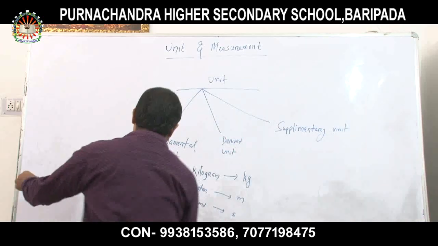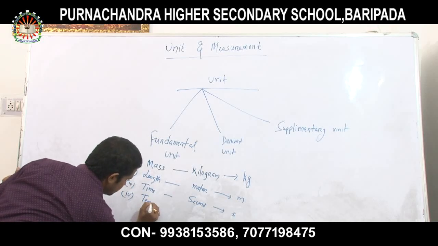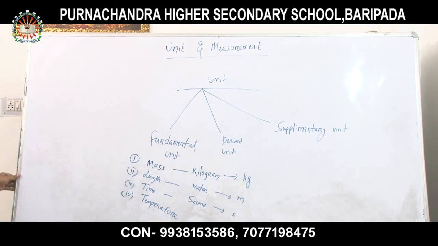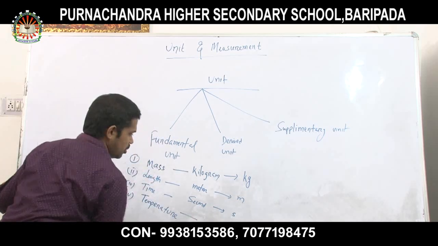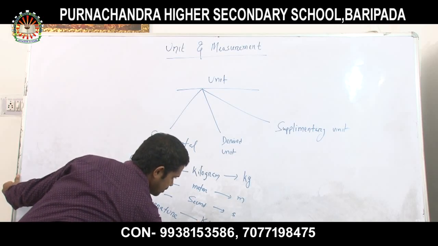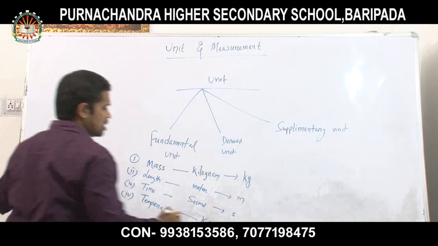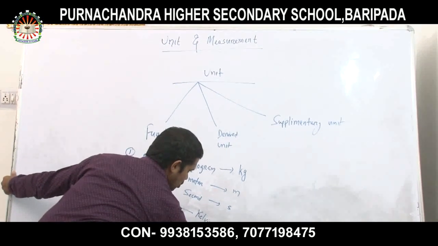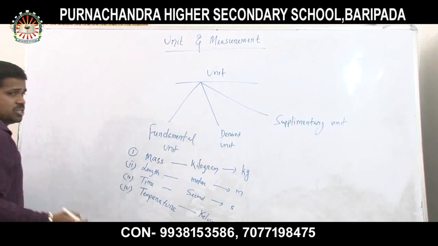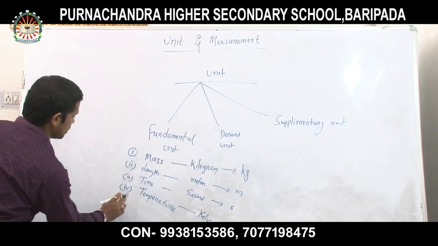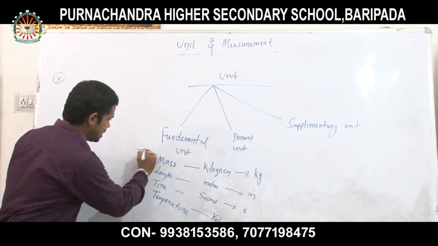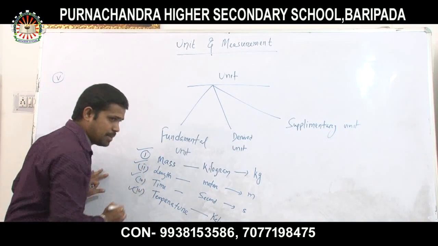Clear? The next one is your temperature. The basic unit is Kelvin and its notation becomes K. The temperature is also called thermodynamic temperature. Then the fifth one. So this is your temperature. Remember, mass, length, time, temperature.